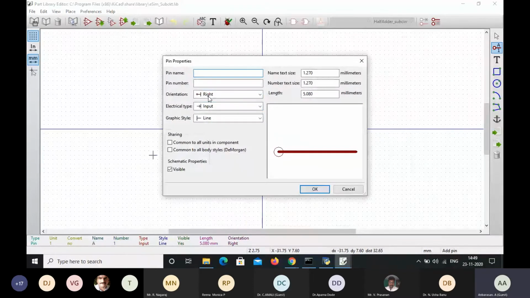Similarly, once again I'm going to select, and then pin name B. Any name we can give. Instead of A, B, you can give input 1, input 2, X, Y, any variables we can give. So pin name B, pin number 2, orientation right, and its electrical type is input only.